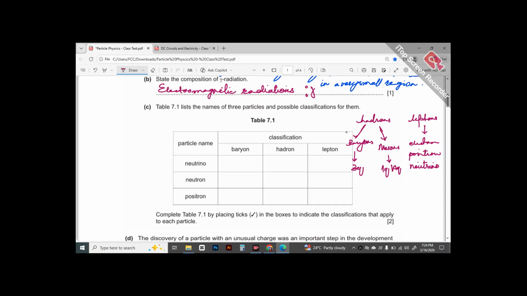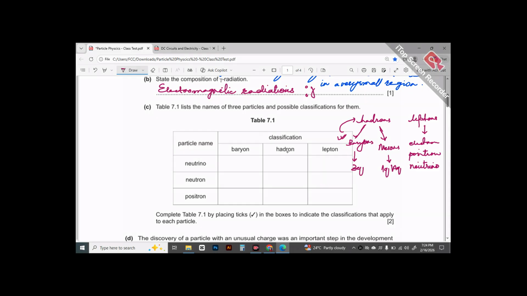But if a particle already falls into the category of baryon, it has to be a hadron, right? So a particle which is a hadron can or cannot be a baryon, but a particle which already is a baryon, it has to fall in the category of hadrons as well, right?